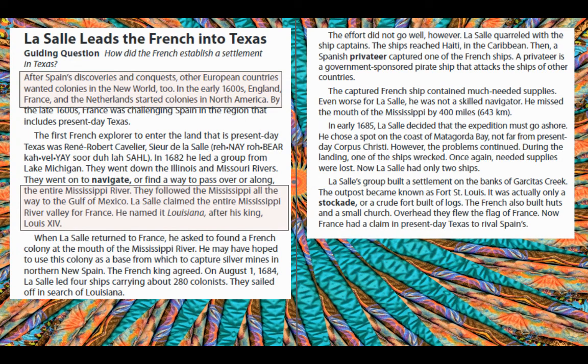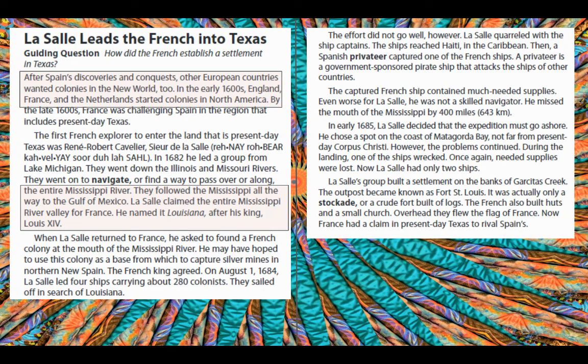In 1685, La Salle decided that the expedition must go ashore. He chose a spot on the coast of Matagorda Bay, not far from present-day Corpus Christi. However, the problems continued. During the landing, one of the ships wrecked. Once again, needed supplies were lost. Now La Salle had only 2 ships.